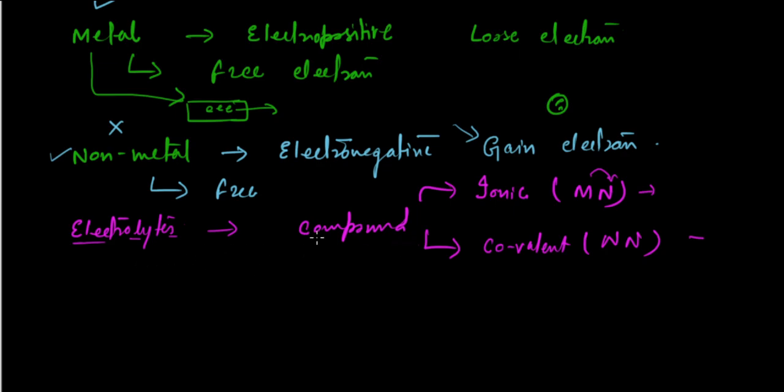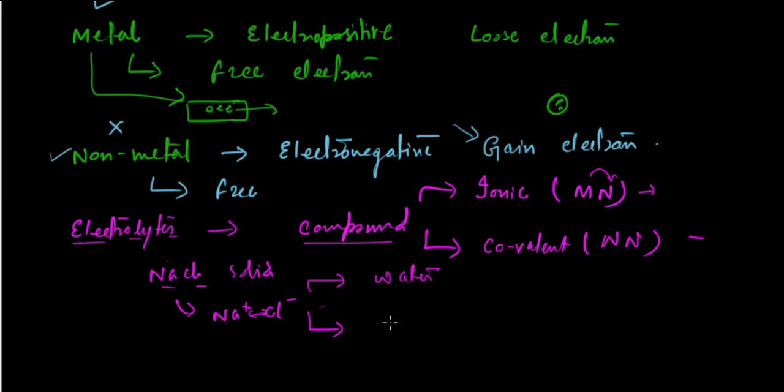So an electrolyte basically is a compound, and we know the compound, like NaCl you are seeing, is not going to conduct any electricity in the solid condition, because this Na, which is positive, is combined with a negative, and they are attracted with a very high force. So in this case they're not going to conduct electricity. But what will happen if you dissolve it in water, or you just heat it up so that it will melt down, so we call it molten state.